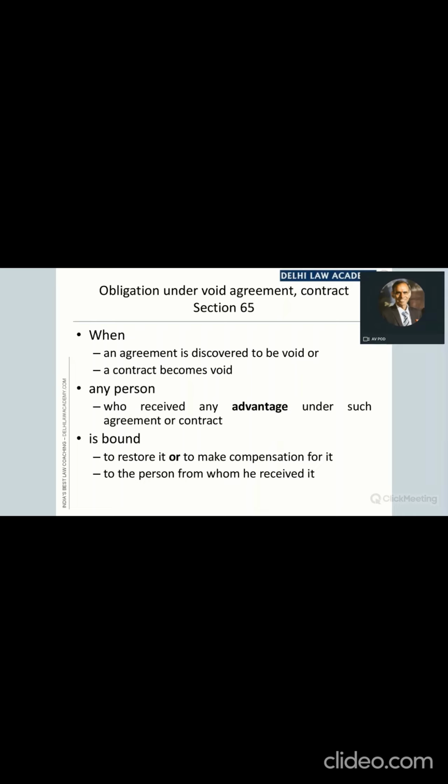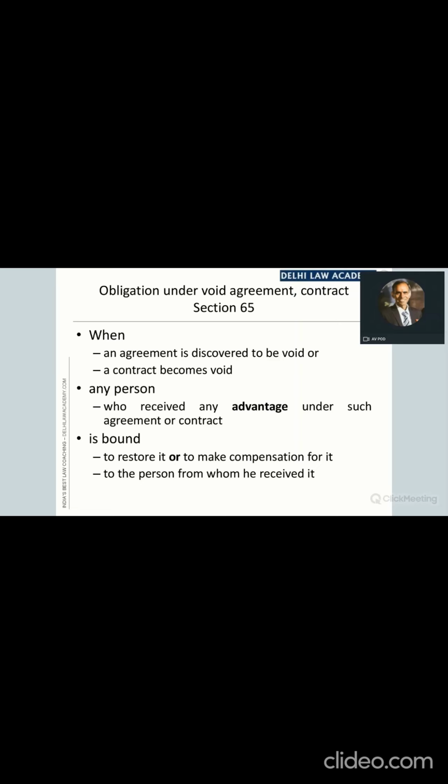Then under section 20, when mistake of fact by both the parties is there. Then under section 21, when there is a mistake of foreign law made by both parties, then also the agreement is void. Then under sections 26, 27, 28, 29 and 30, all those agreements are void. Under section 23, an agreement with unlawful consideration is void. An agreement with unlawful object is void. Under section 25, an agreement which lacks consideration is also void.